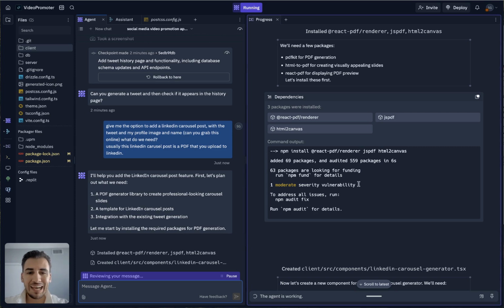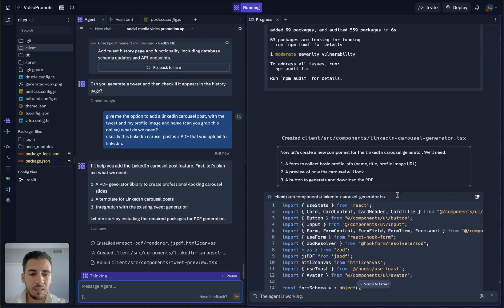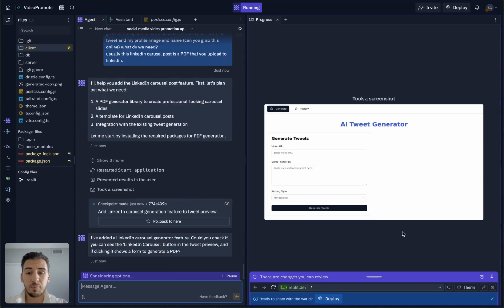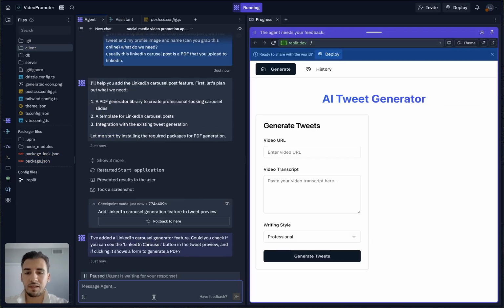And it apparently added 69 packages, whatever that means. Changed a bunch of code, took a screenshot, and I guess we're ready to rock and roll. I don't believe we're there yet. I think it's gonna run into some issues.